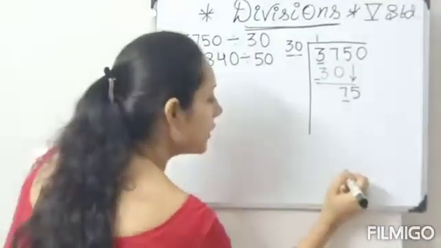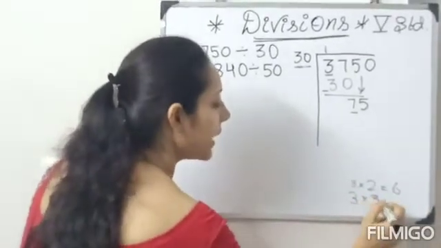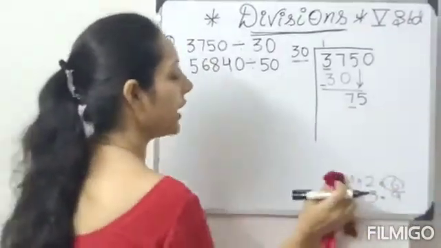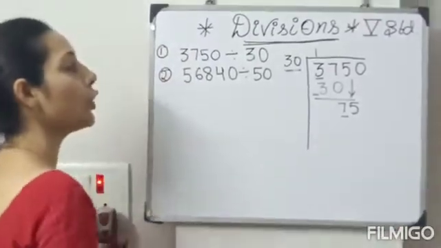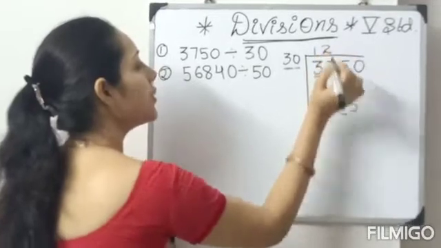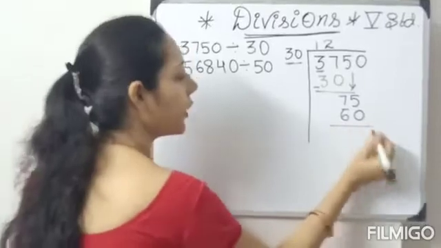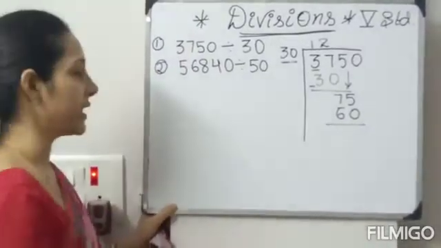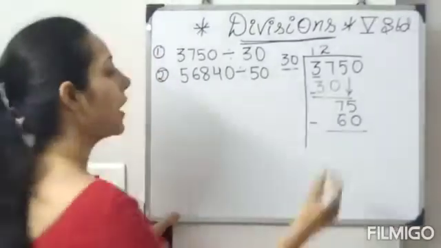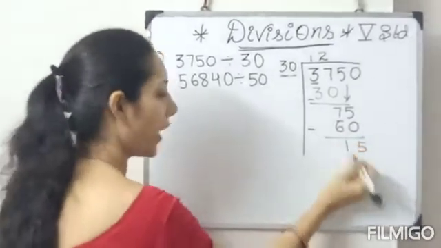See, 3 2s are 6, 3 3s are 9. So what you should take? 6 you should take. You should not take the above number. So what you have to take? 3 2s are 60, you have to take. Now what you have to do? You have to do subtraction. 5 minus 0, 5. 7 minus 6, 1.